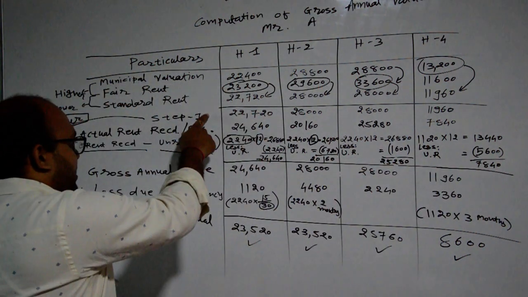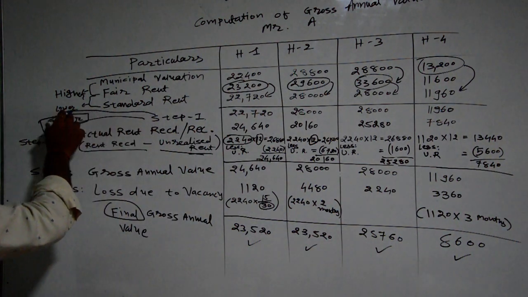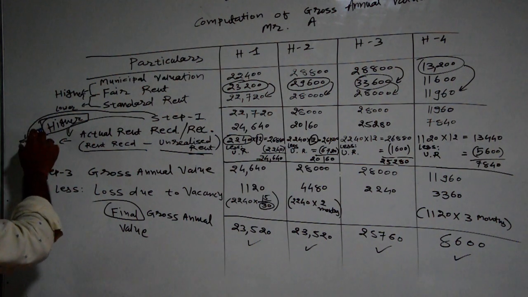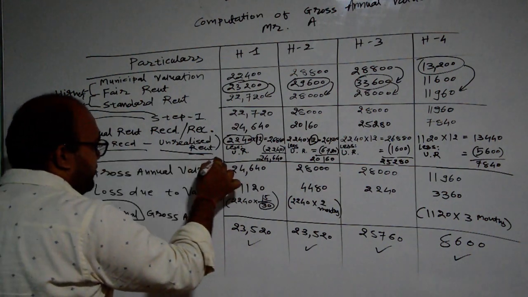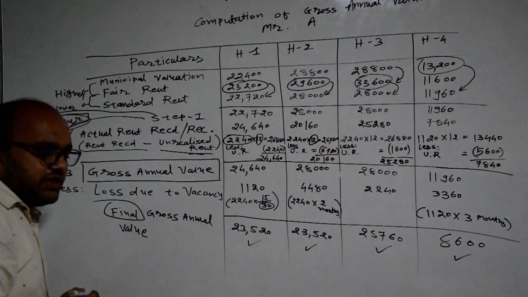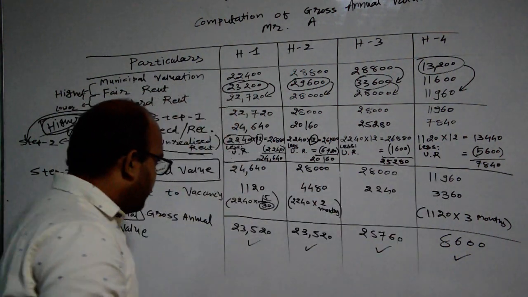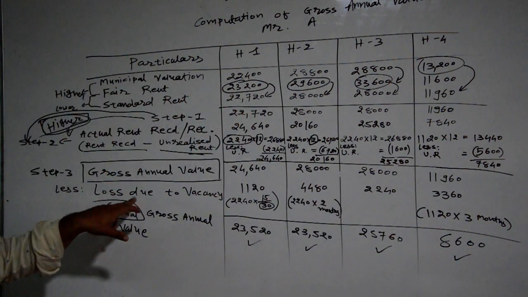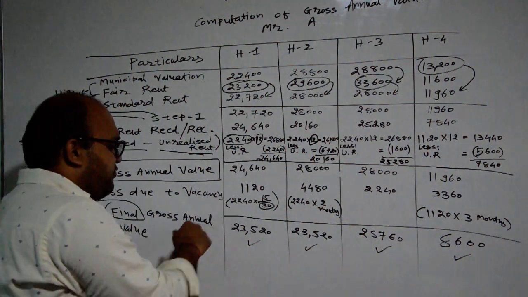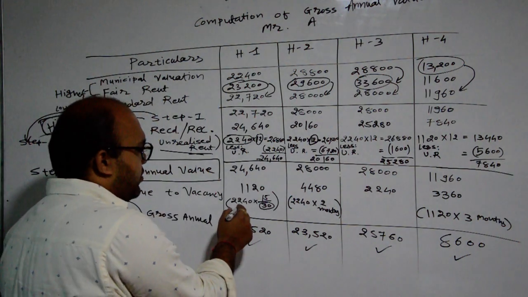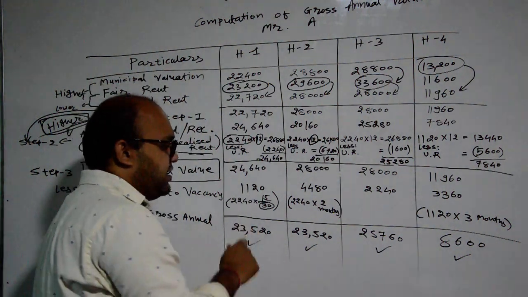Then step 1 and step 2 will be compared, and the higher amount will be selected. So here gross annual value will be the higher amount between step 1 and step 2. We have compared that, and then calculated it. Then loss due to vacancy will be deducted. How did we deduct loss due to vacancy? So 2,240, and it is given in the sum that 15 days is our vacancy period.